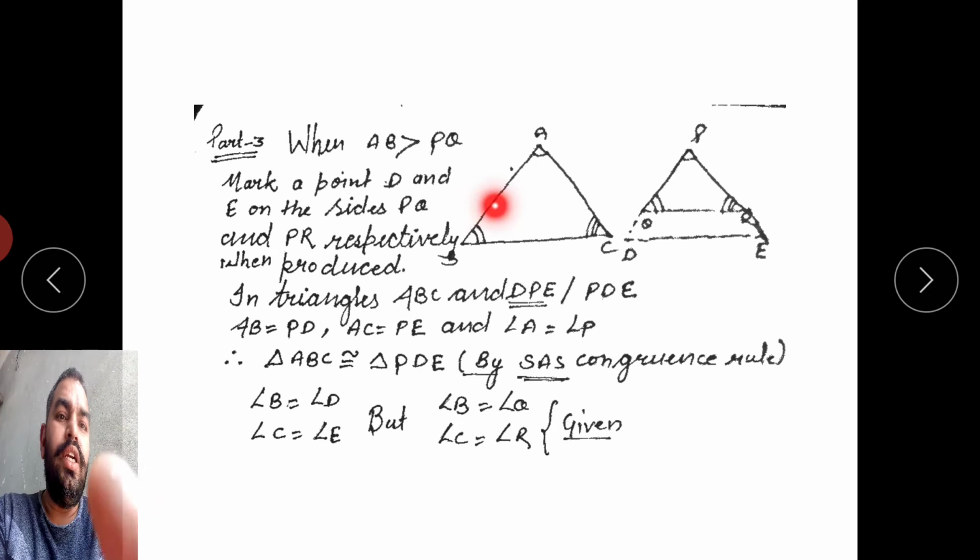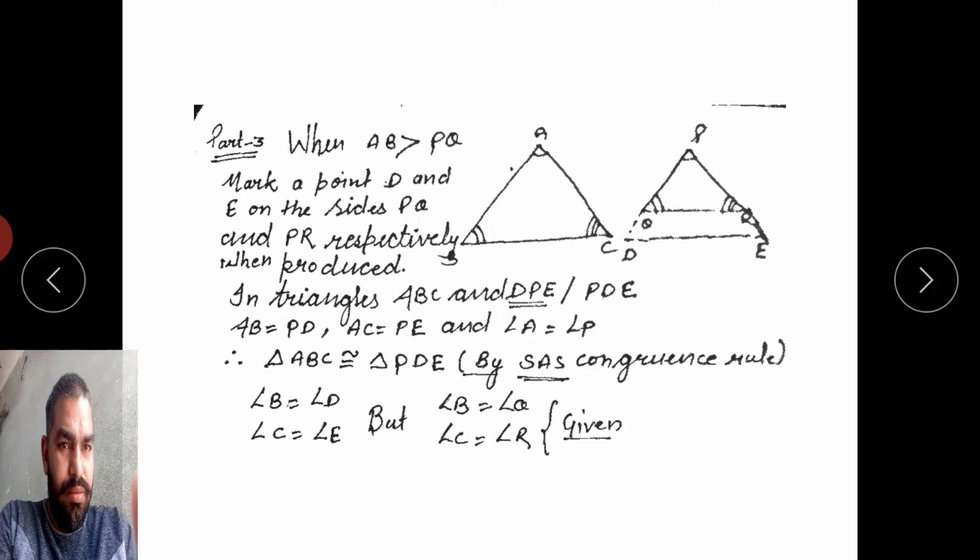Mark points D and E on the sides PQ and PR respectively when they are produced, such that AB is equal to PD and PE is equal to AC. In triangles ABC and PDE, AB is equal to PD, AC is equal to PE by construction, and angle A is equal to angle P.